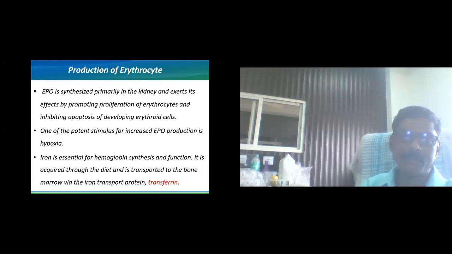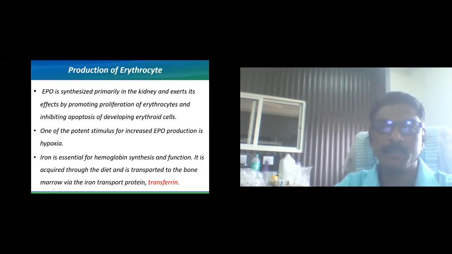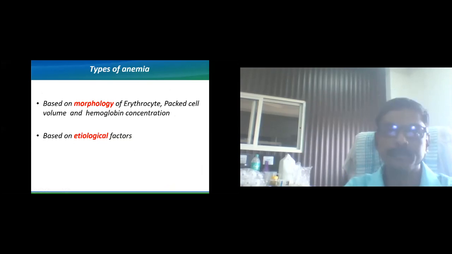Then another factor is iron, which is essential for the synthesis of hemoglobin and its function. It is acquired through diet and it is transported to the bone marrow via an iron transport protein called transferrin. So these are the basic things for the formation of RBCs.